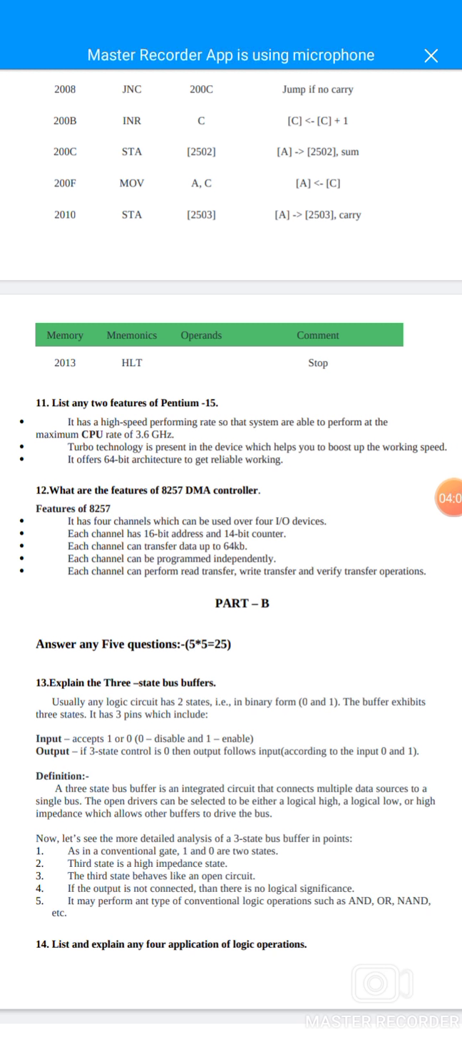Twelfth question, what are the features of 8257 DMA controller? It has 4 channels which can be used over 4 input-output devices. Each channel has a 16-bit address and 14-bit counters. Each channel can transfer data up to 64 KB. Each channel can be programmed independently. Each channel can perform read transfer, write transfer and verify transfer operations.